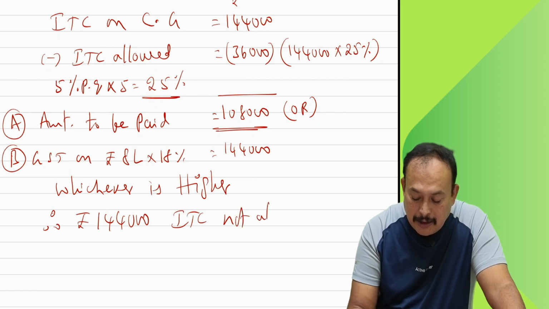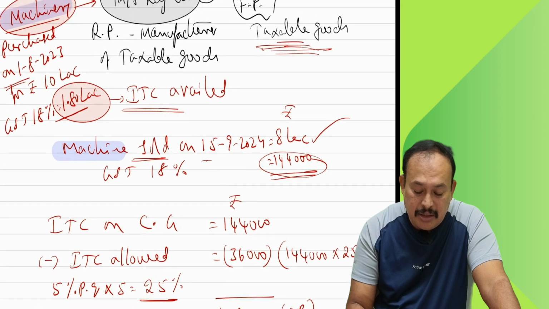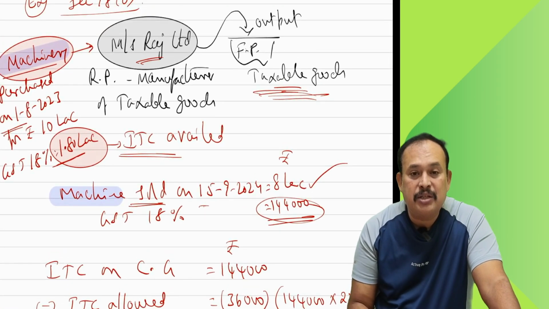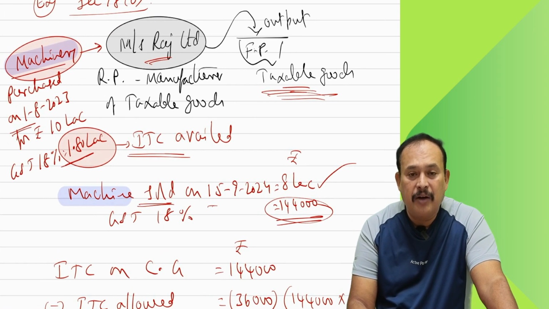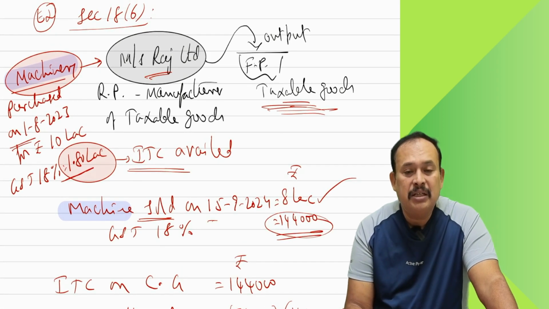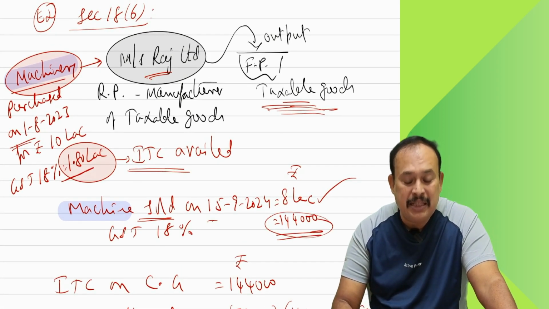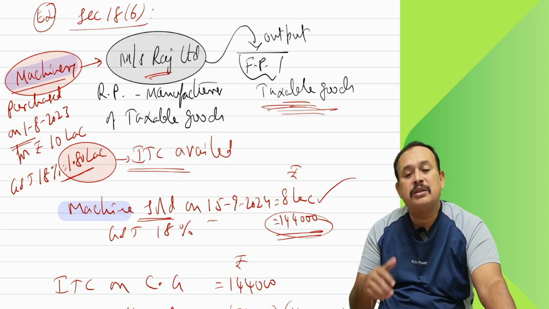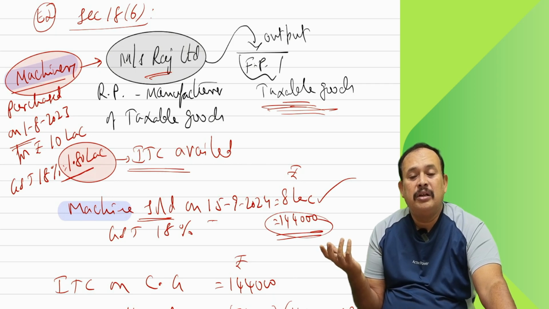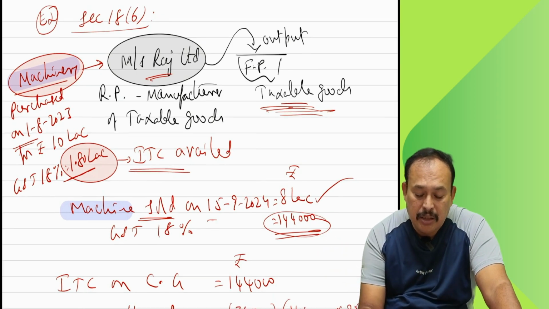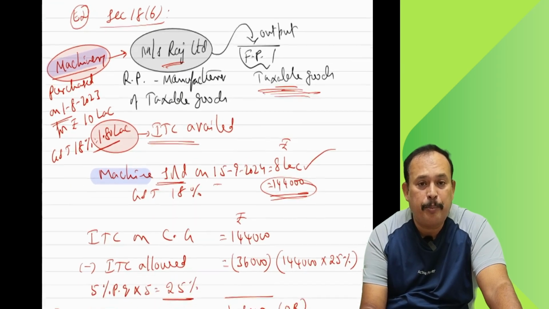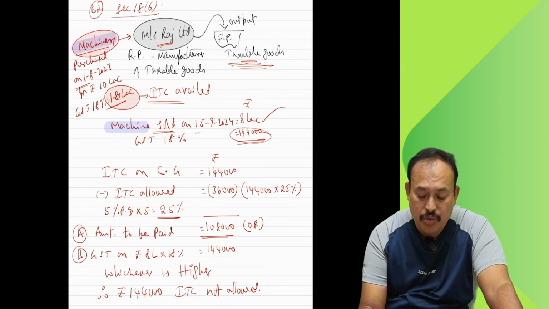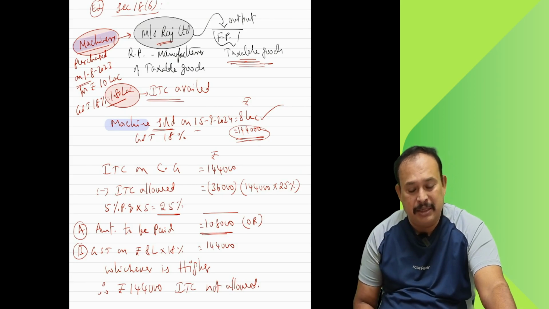ITC is not allowed to this particular Raj Limited, since they sold the asset after using it for some time in the business of taxable supply and further sold that machine. In that case, section 18 sub-section 4 says that you have to pay the amount back to the department.